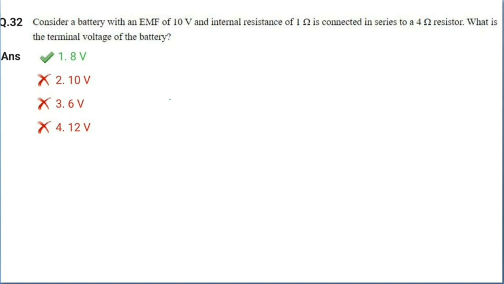Now next question, question number 32. What is given here? Consider a battery with an EMF of 10 volt and internal resistance 1 ohm. EMF is given as 10 volt, internal resistance is 1 ohm, connected in series to a 4 ohm resistor. External resistance is 4 ohm. What is the terminal voltage of the battery?